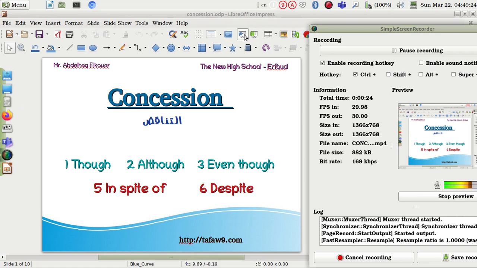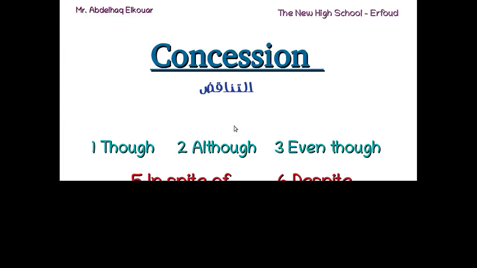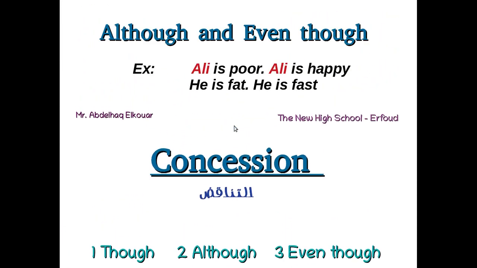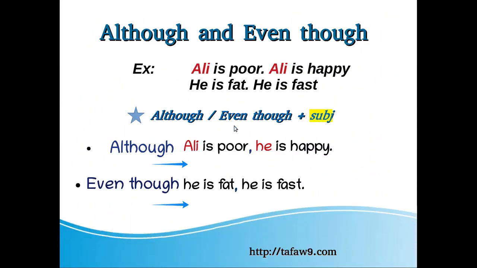Let's move now to slide number 2. We start with although and even though. We have 2 examples to study. Number 1 is Ali is poor, Ali is happy. He is fat, he is fast. So we're going to use these examples to link the 2 sentences, sentence number 1 and sentence number 2, with although and even though, and of course we have to add a subject to one of them.